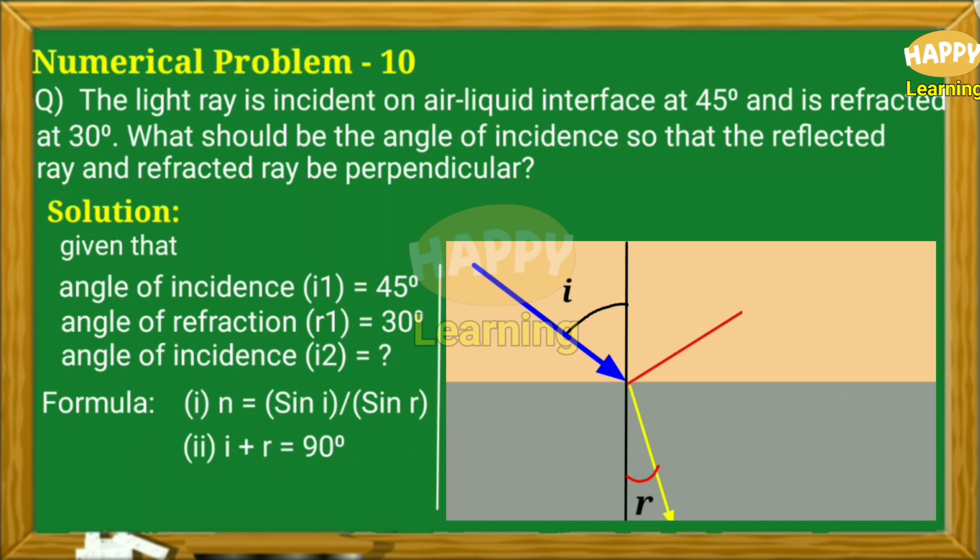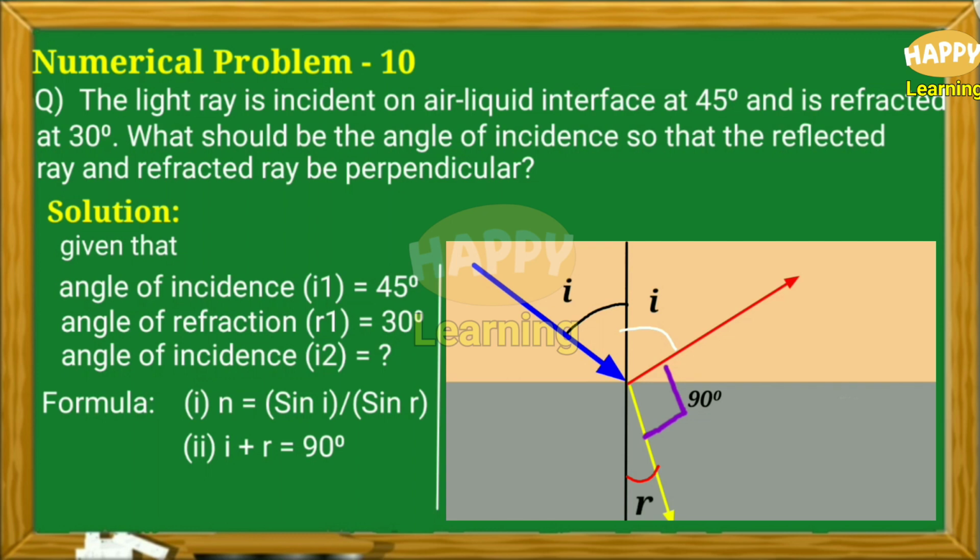This is a reflected ray, and here the angle between the normal and the reflected ray is same as angle of incidence I. In the question, it is asked that the reflected ray and refracted ray should be perpendicular to each other. That means angle between these two rays, that is reflected ray and refracted ray, is 90 degrees.